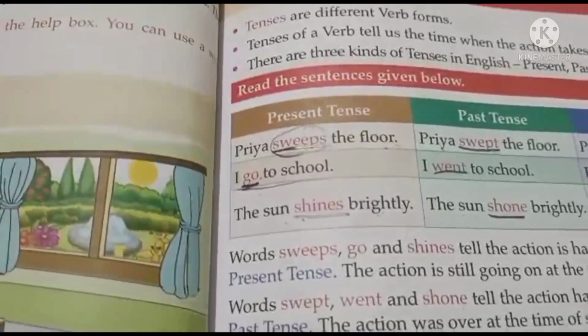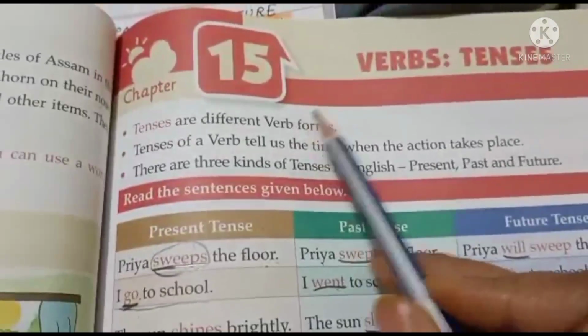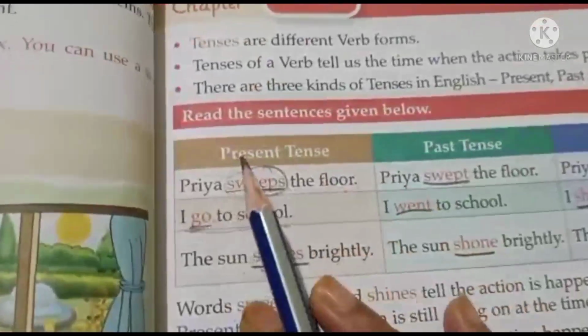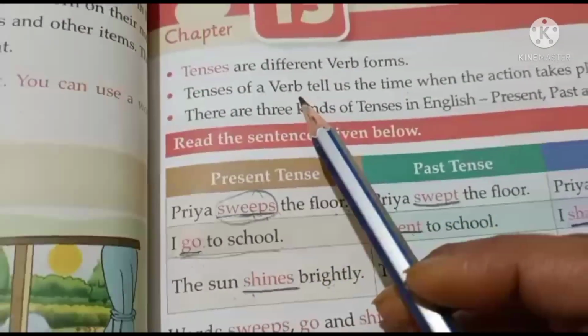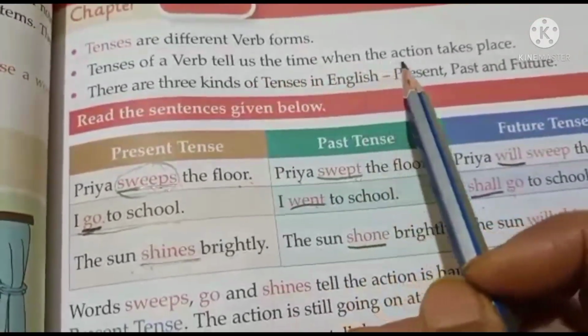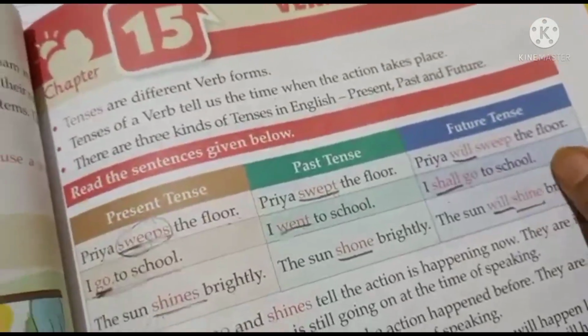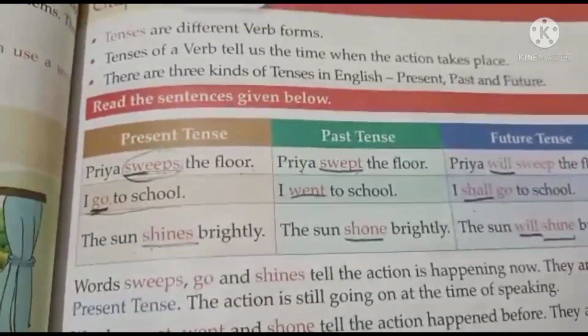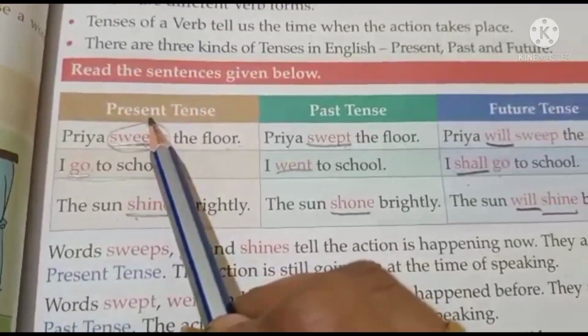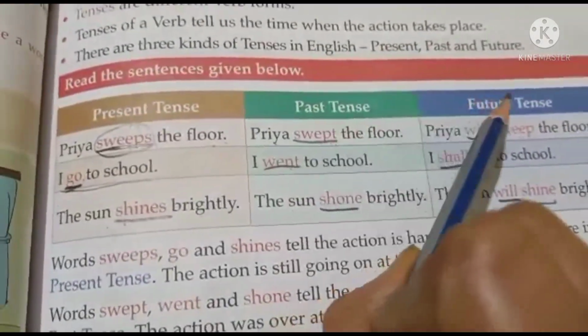So children, in the last class we started chapter number 15, verbs, tenses. What do you mean by tense? Tenses of a verb tell us the time when the action takes place. So it tells you the time of action, whether it has taken place in the present time, past or future.